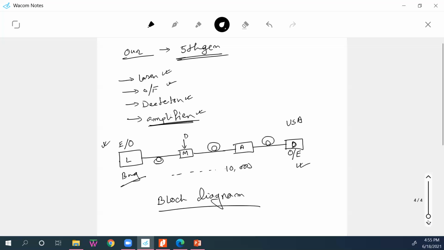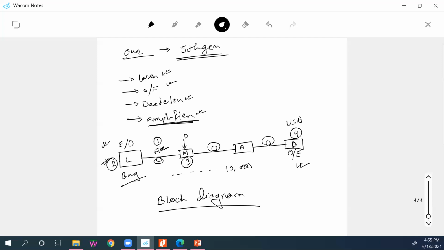Okay, our future study will be block by block. Actually, at the beginning we will study fiber first. Then we will study laser. Third, we will study modulator, and fourth, we will study detector.